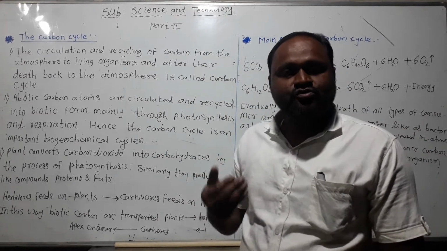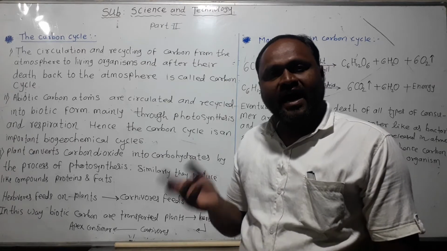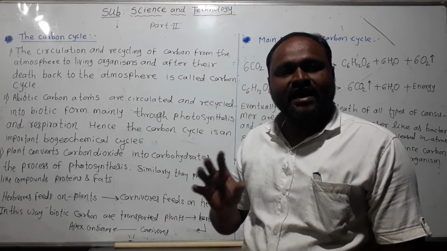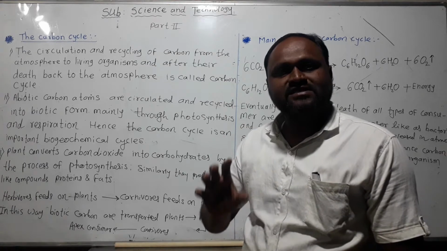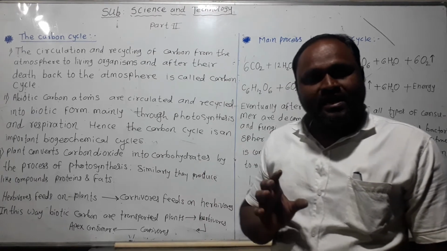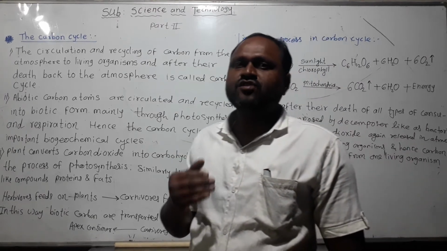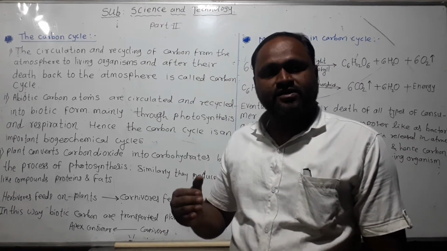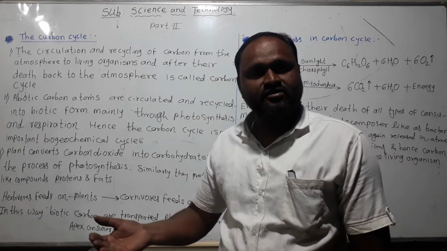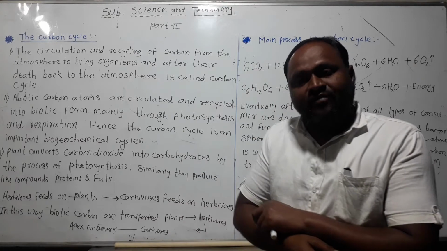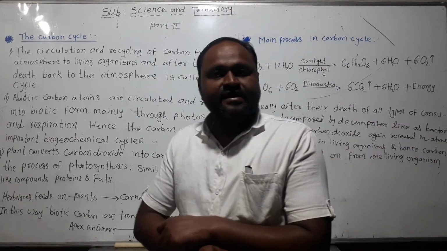Along with water, carbon dioxide forms carbohydrates, proteins and fats. Herbivores depend on plants, carnivores depend on herbivores, and carnivores are eaten by the apex consumer, and then the apex consumer dies.